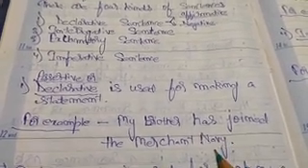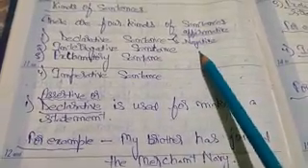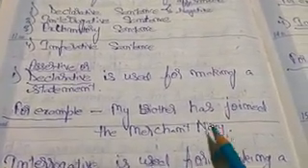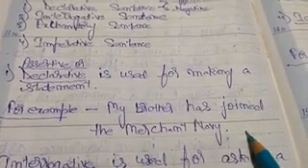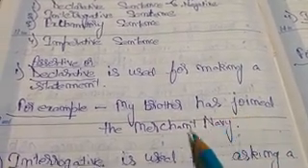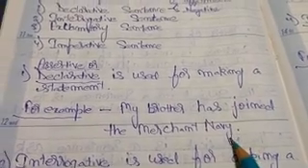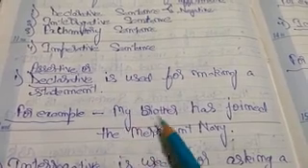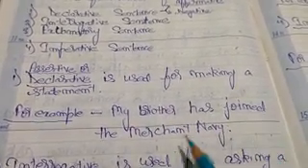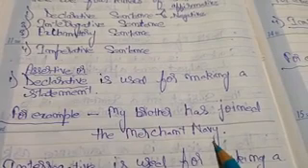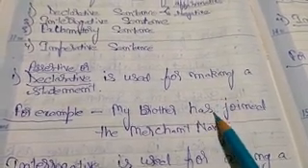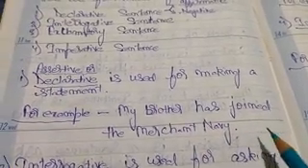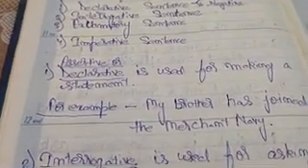And when we make a negative sentence, then what do we have to do? Add not. Okay, this example is a yes statement. When we add not in this sentence, then it will become a negative sentence. For example, my brother has not joined the merchant navy. Okay, if I add not here, then it makes this sentence a negative form. Okay, so don't be confused.